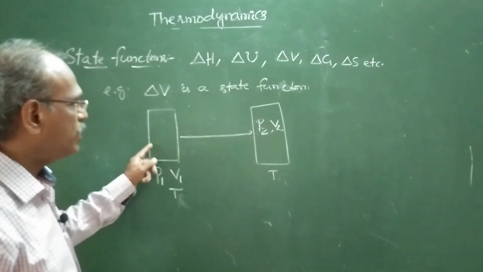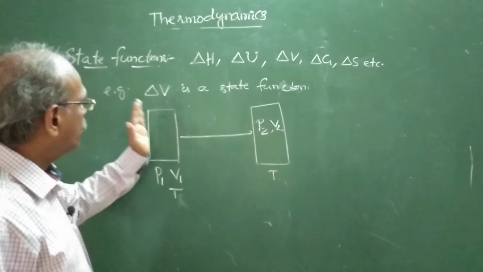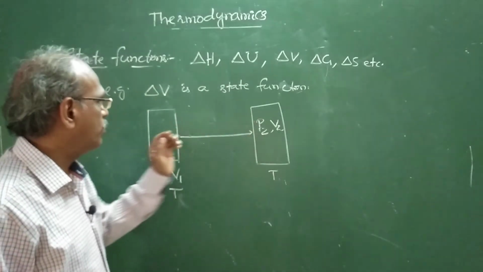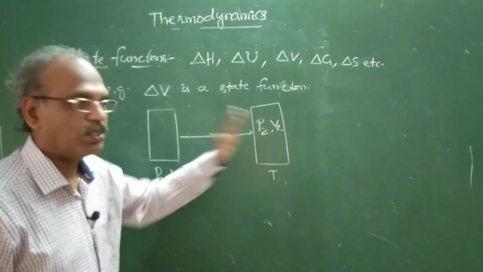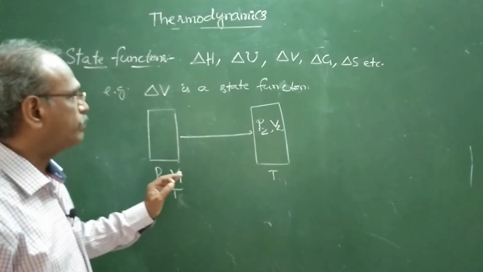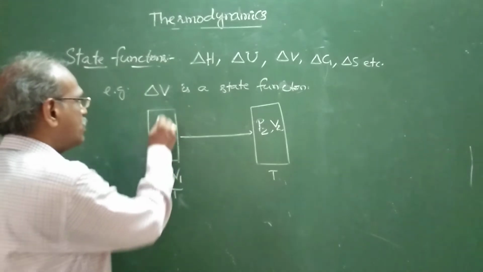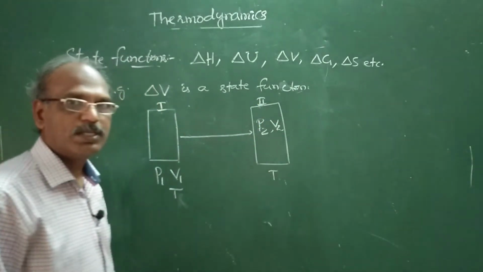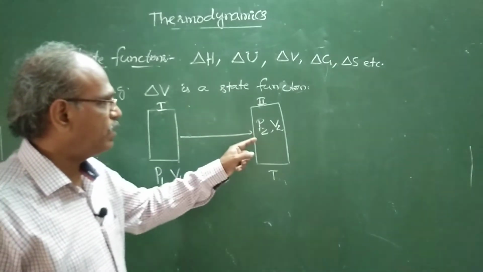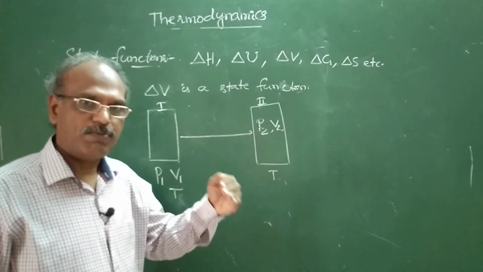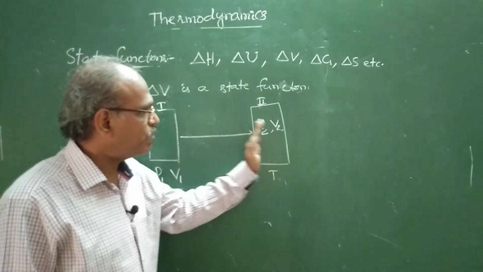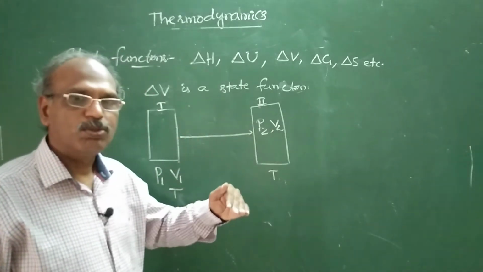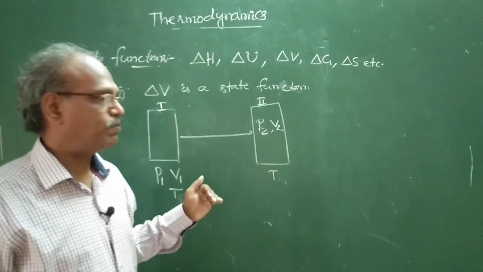See, this change for the system, state is changed from this state to this state. Say this is the initial state and this is the final state. This change can be done in different ways, in a direct process, or means in a single step, or through more than one step.